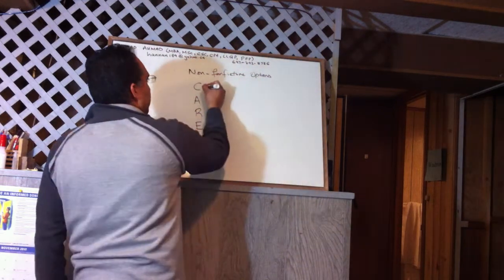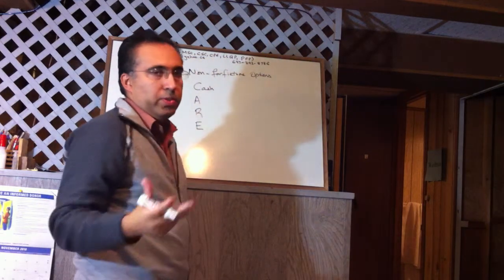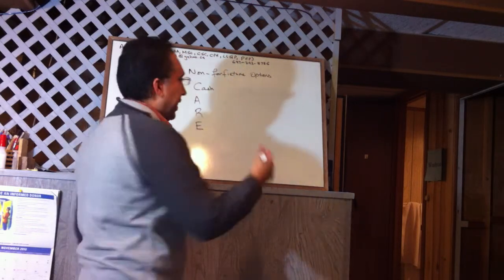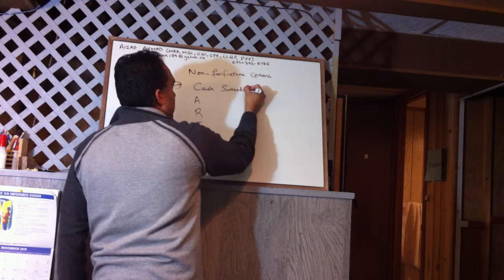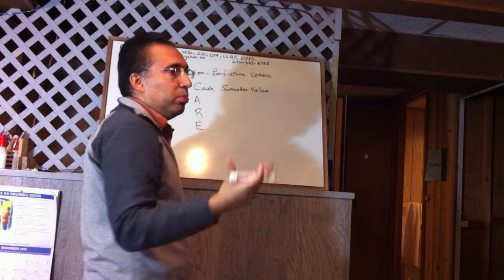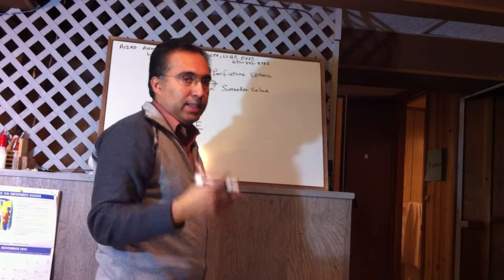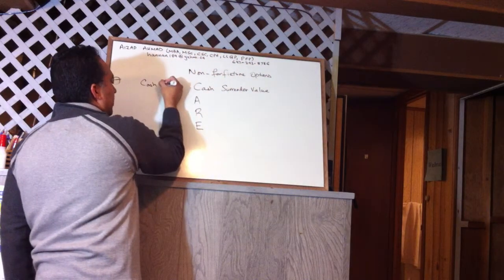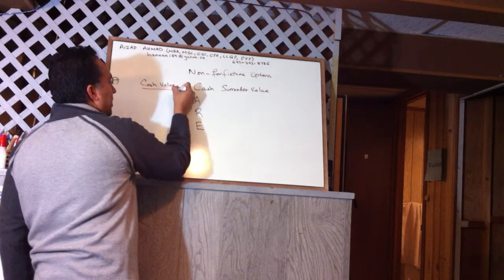With CARE, the first is cash. If the person cancels a life insurance policy, they can take the cash, that is the cash surrender value. The cash surrender value is what he is entitled to, and it can be equal to or less than the cash value, because the cash value is the value of all the investment in the policy.